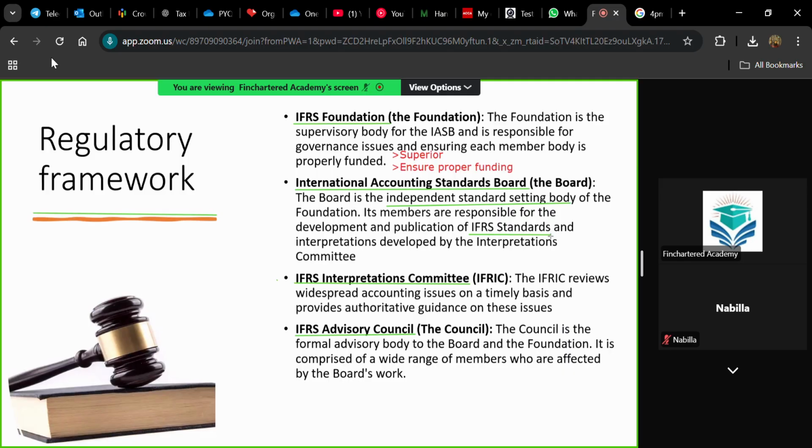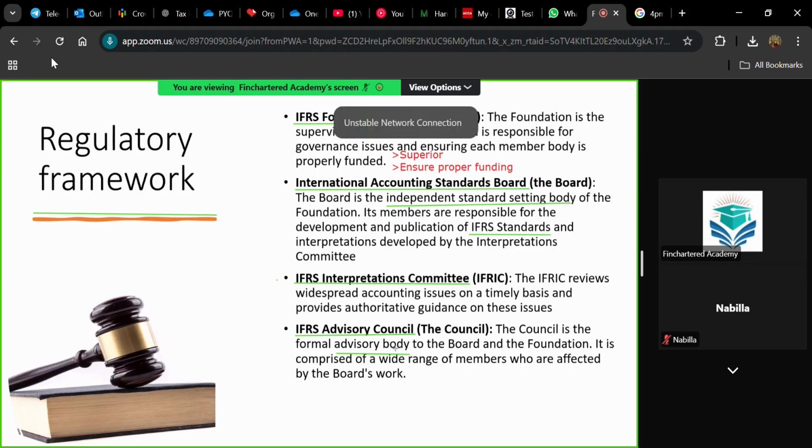Now we have one more member in this group, that is IFRS Advisory Council. As the name suggests, its role is to provide advice to all other members. The council is a formal advisory body to the board and the foundation. It will be with respect to the advice given by the advisory council.